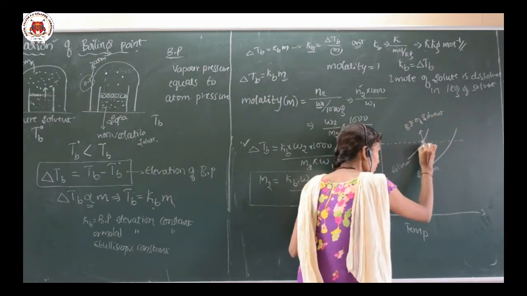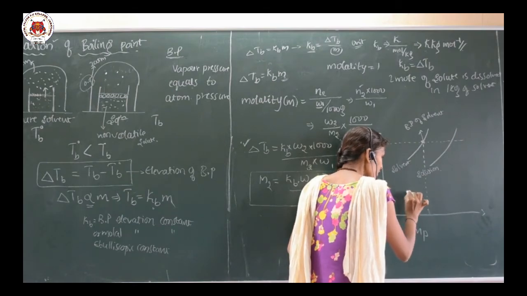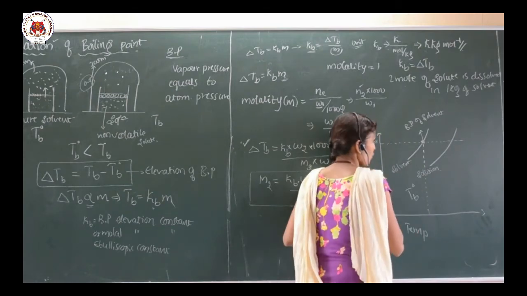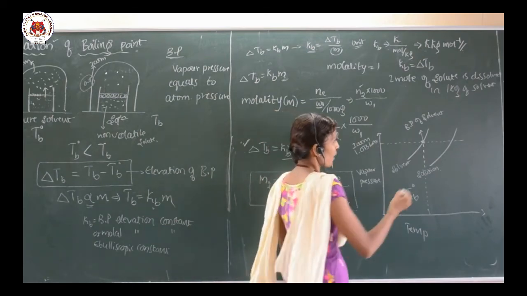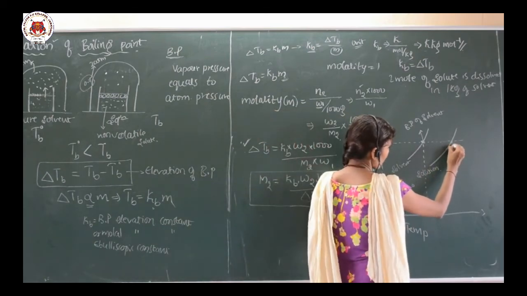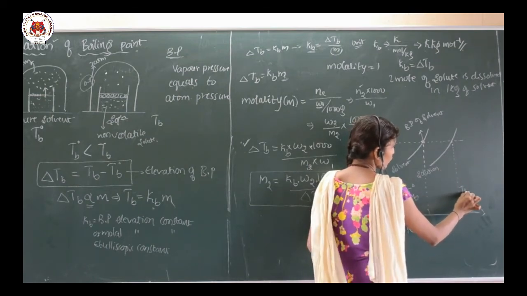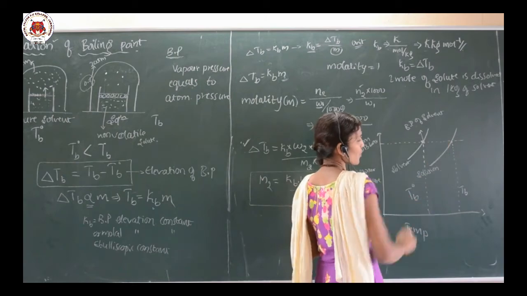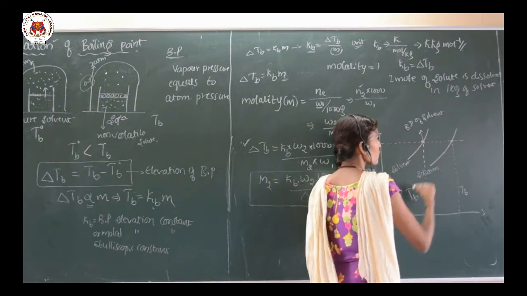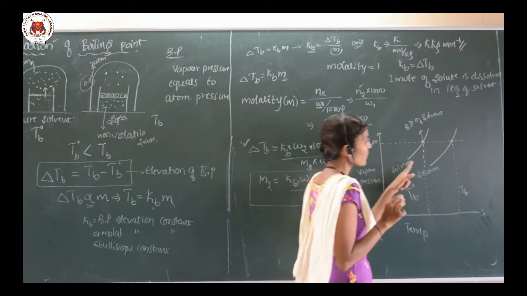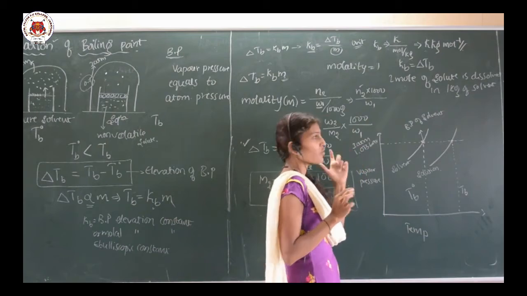and here the temperature which I am taking, this is the TB naught, because it is for the pure solvent. And here, whatever the line crosses, I am taking as the boiling temperature of the solution, as this curve is for the solution, and this is the point where the solution starts to boil. It means the vapor pressure of the solution becomes equal to the atmospheric pressure.